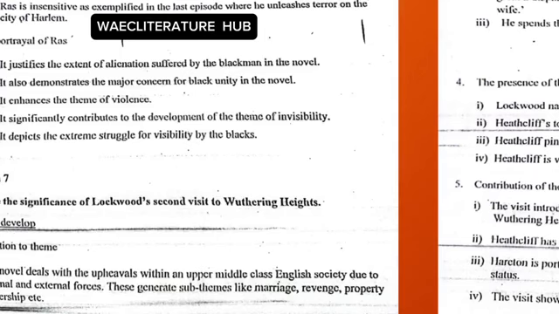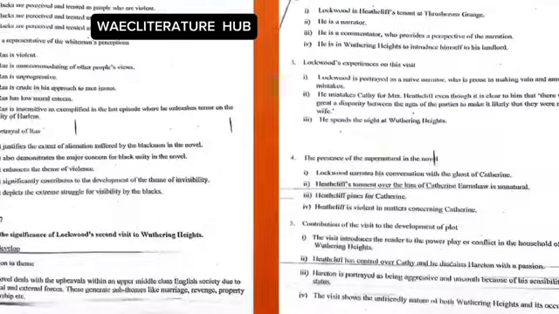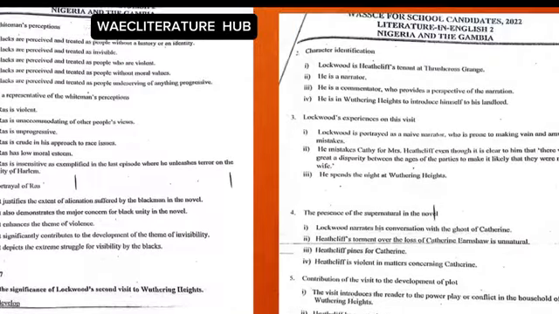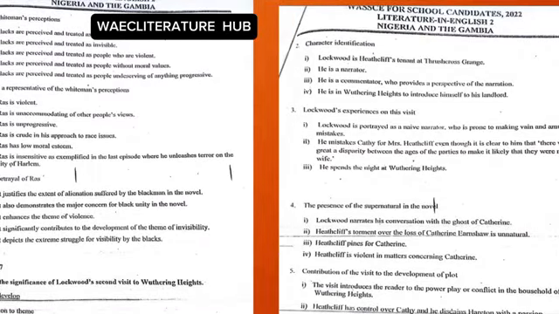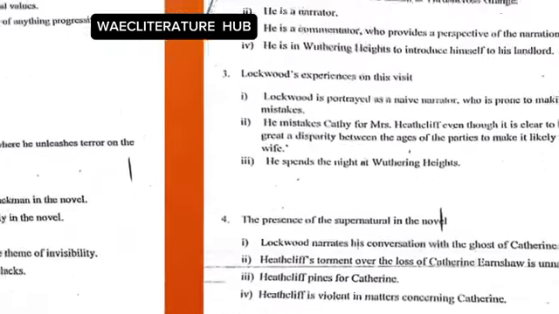So we go to Wuthering Heights. All right. Examine the significance of Lockwood's second visit to Wuthering Heights. Points develop. Your first paragraph, number one paragraph, relation to theme. Your second paragraph, there is Lockwood in the question. Lockwood is a character. So you go back to the question, is there any character in this question? Then you describe only Lockwood in your second paragraph.